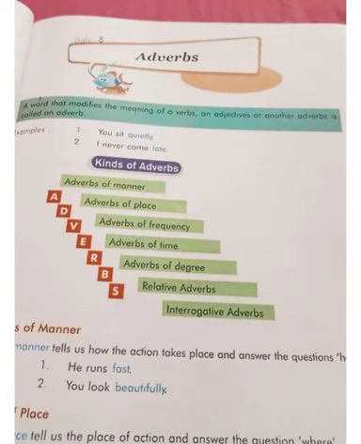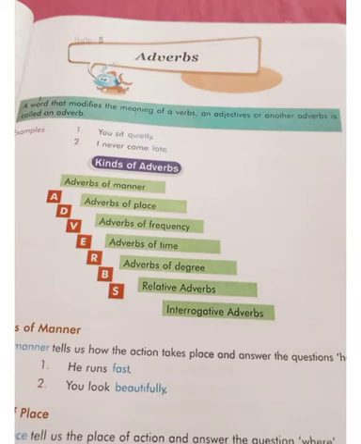Now come to the kinds of adverbs here. There are different kinds of adverbs which are divided according to which role they play in the sentence. On that basis they have divided it into a few parts, or we can say many parts. These are the parts given in green color: adverbs of manner, adverbs of place, adverbs of frequency, adverbs of time, adverbs of degree, relative adverbs, interrogative adverbs. These names are already telling us the meaning, such as manner.